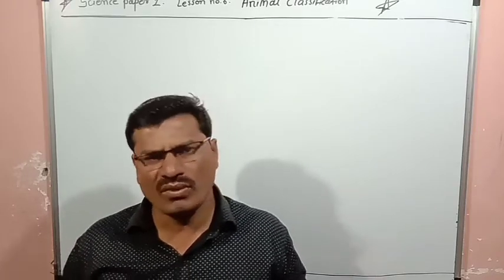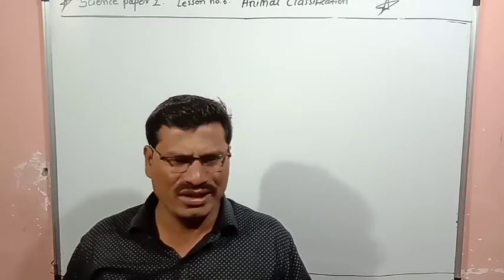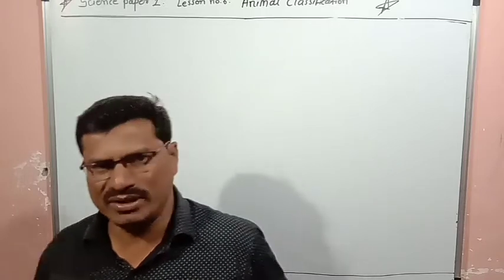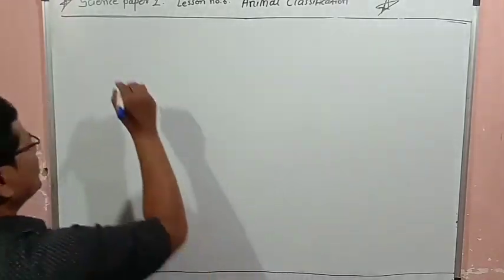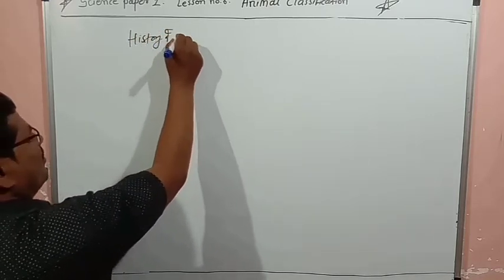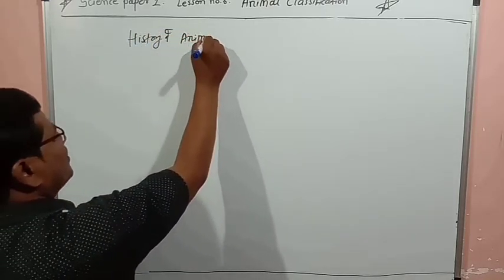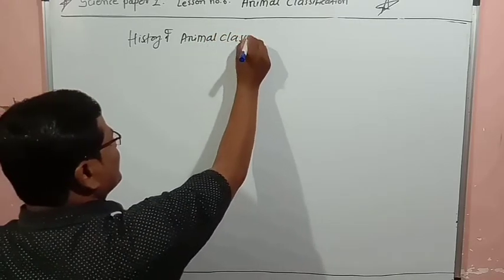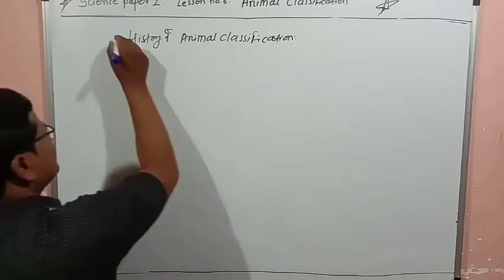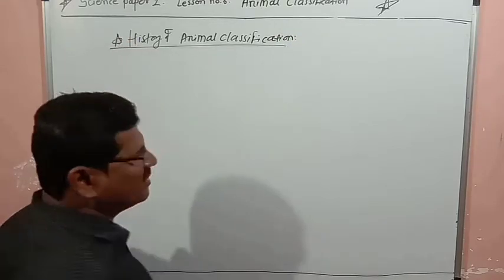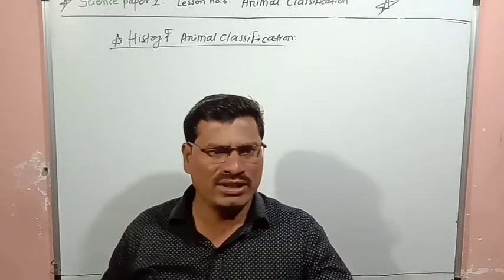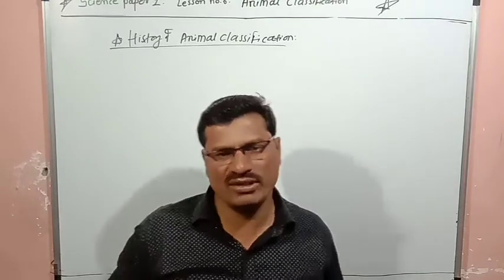So in this video we are going to study the history of animal classification. In that history, which scientists classified these organisms, and how they did it in their own way. There are 2-3 systems of classification.